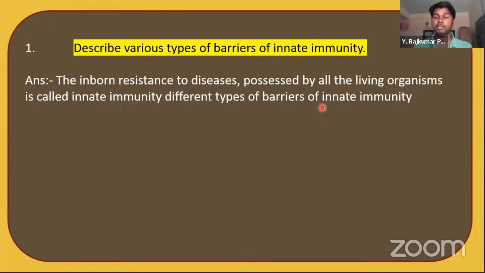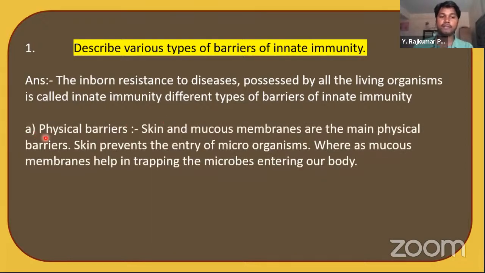Different types of barriers of immunity are given below. First is physical barriers. If any foreign antigens, bacteria or viruses attack our body, we have barriers to fight against them. Primarily, the first barrier is the physical barrier. Our skin and mucous membranes are the main physical barriers. Skin prevents the entry of microorganisms, whereas mucous membranes help in trapping the microbes entering our body.